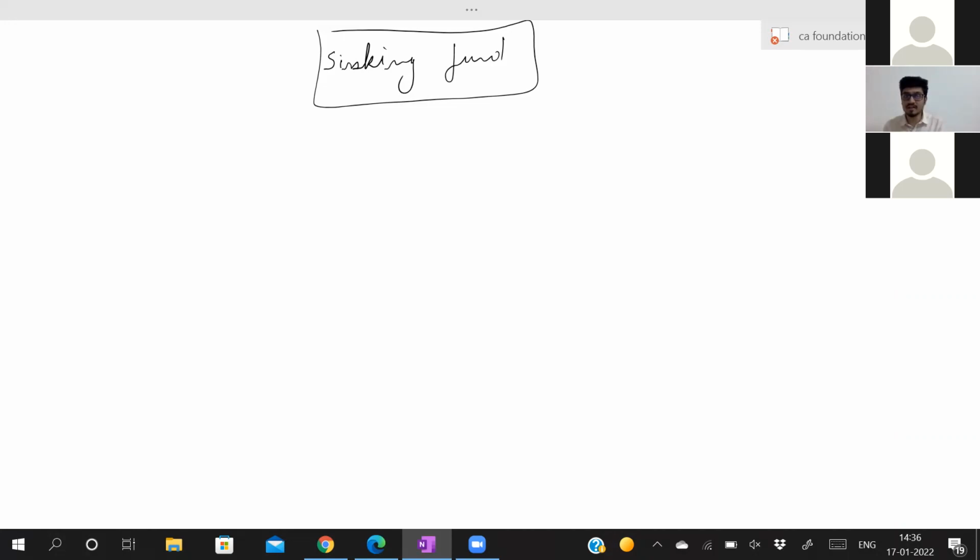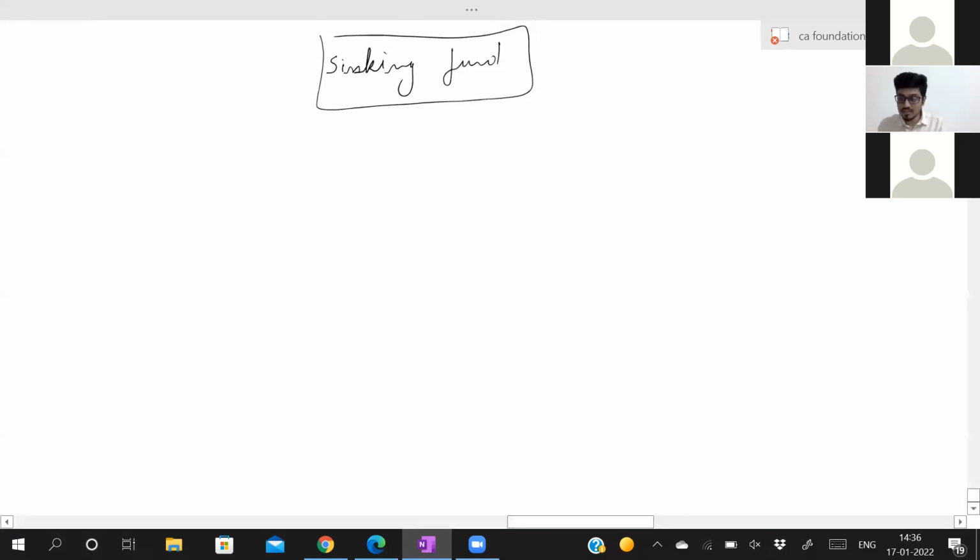So after 10 years, it won't affect my working capital. It will not be a huge burden for me at that time, because every year I had saved a certain amount for the 1 crore. Now, this is called a sinking fund.